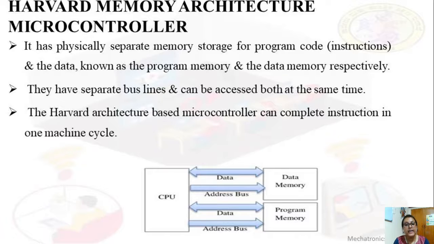So it has a separate data bus and address bus for the data memory, and a separate data bus and address bus for the program memory. Since they have separate bus lines, both can be accessed at the same time, simultaneously. So a Harvard architecture based microcontroller can complete an instruction in one single machine cycle. Here the complexity of the microcontroller design and the development cost increase because of the separate data memory and separate program memory.